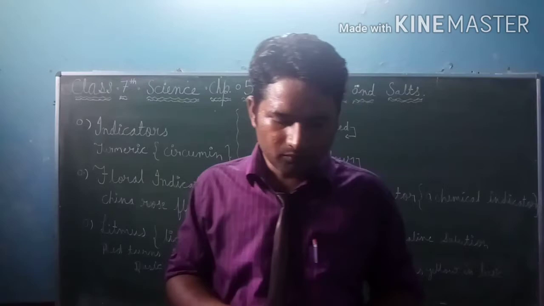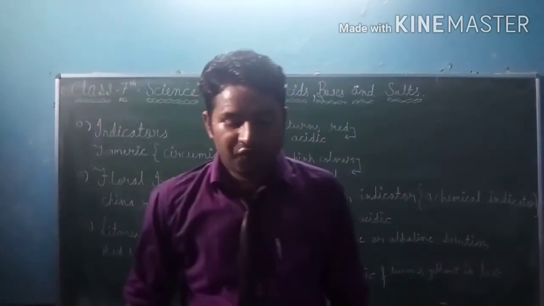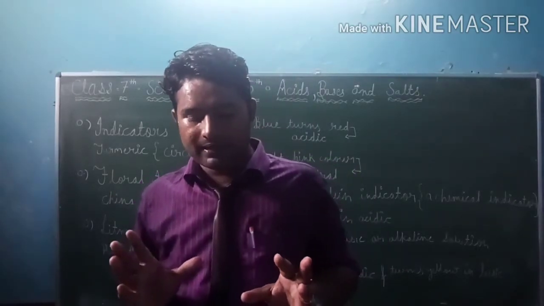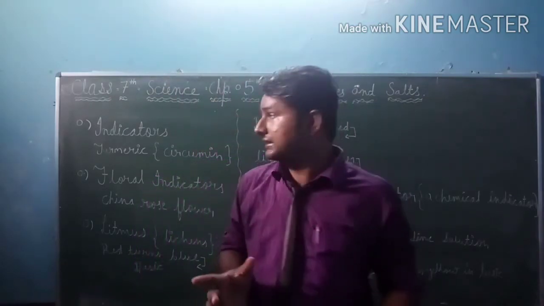Okay. So now the topic is indicators. For identifying a substance as an acid or a base, we make use of certain natural chemical substances called indicators.